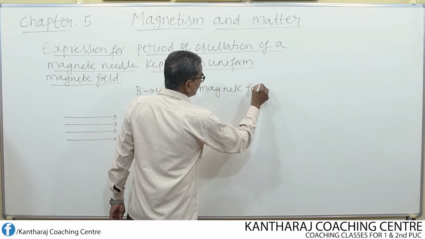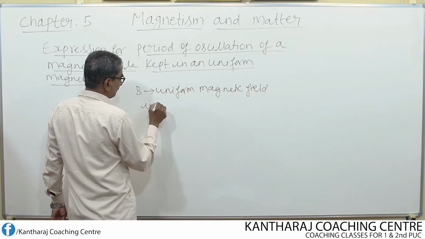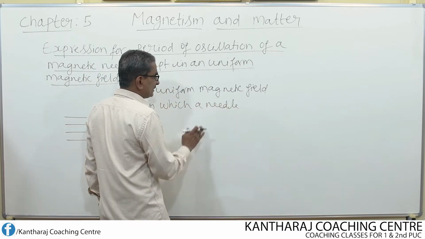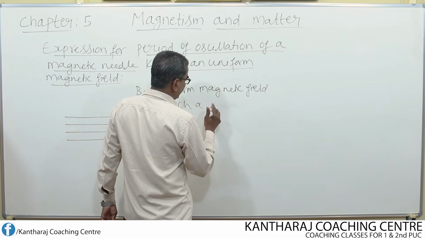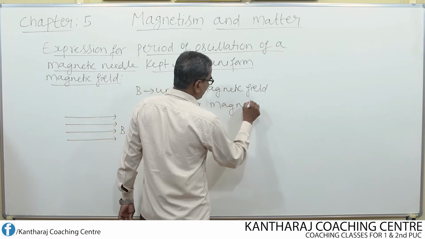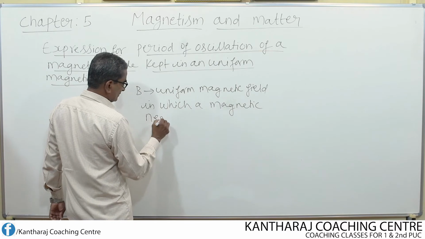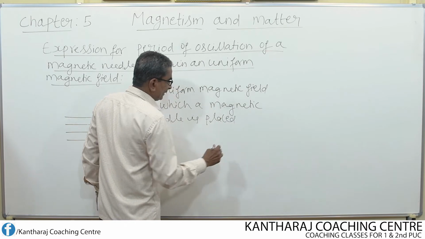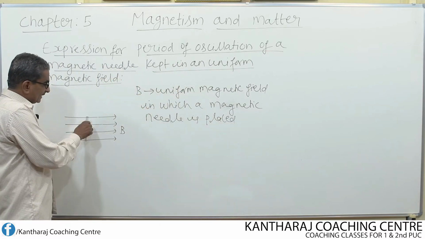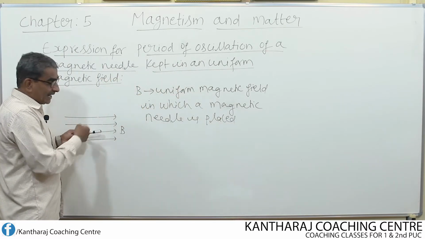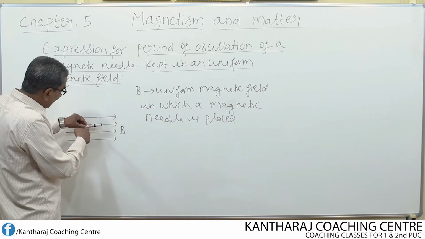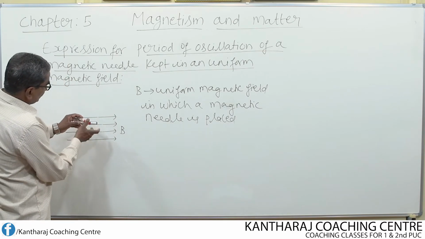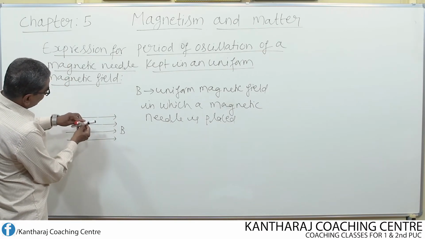Magnetic field in which a magnetic needle is kept. Remember, this magnetic needle is capable of oscillating about an axis. Where will be the axis? I consider an axis like this. Suppose this is the axis, okay.